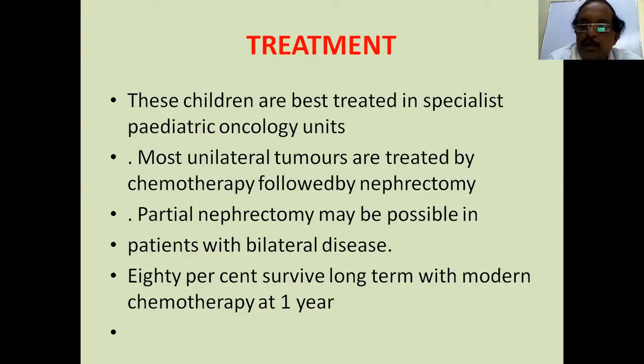They are treated by chemotherapy and then followed by nephrectomy. Partial nephrectomy may be possible in patients with bilateral disease, because God has given only two kidneys. You cannot remove both. Of course, now you can remove both and have a transplant. But in malignancies, it's not that easy. And after the advent of chemotherapy, 80% of the patients survive at the end of 1 year.